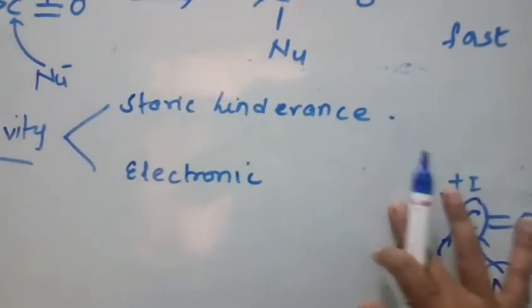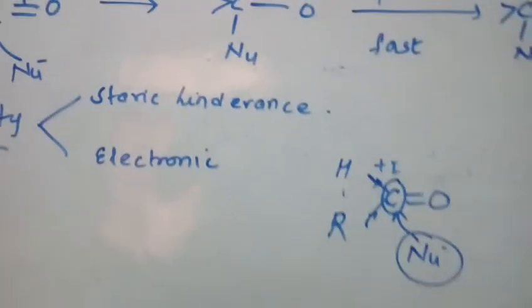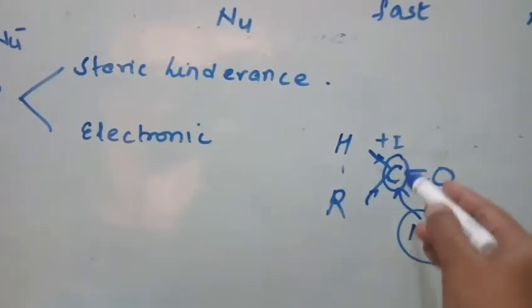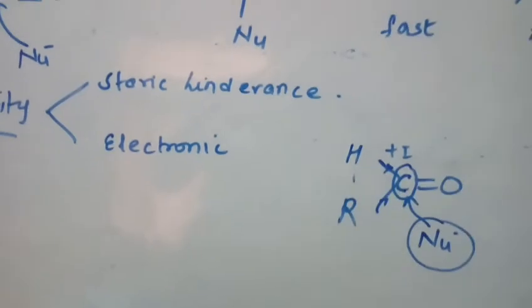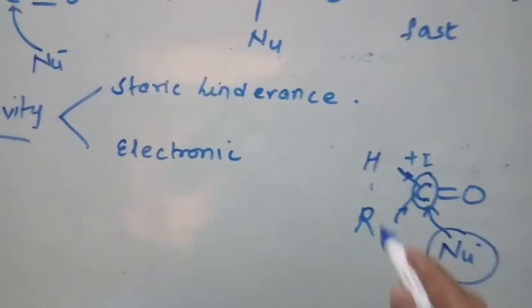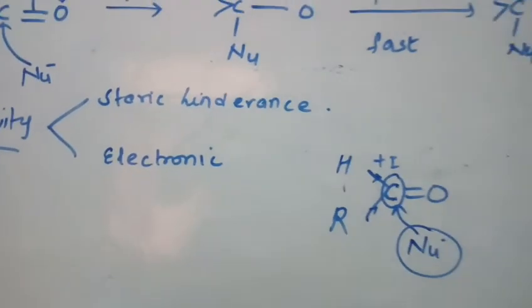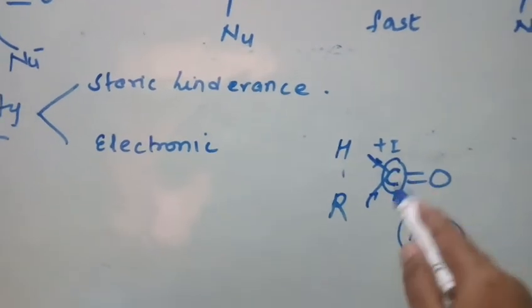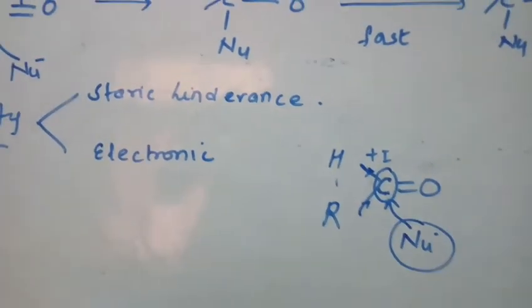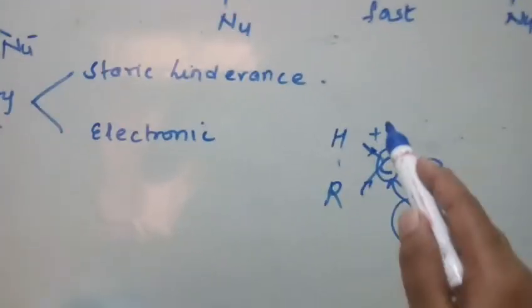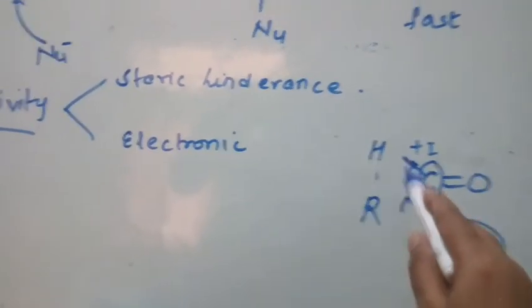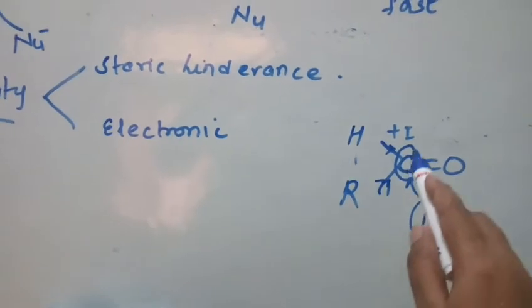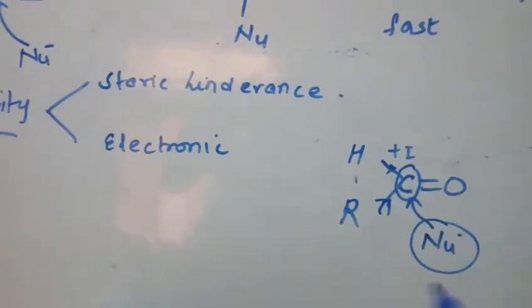But instead of this alkyl group, if one is hydrogen, then the carbon will have lesser electron density. Hence the nucleophile can come and easily attack. It means that aldehydes will undergo the nucleophilic addition reaction faster than ketones, because in aldehyde only one plus I effect group is attached, whereas in ketones there are two plus I effect groups attached.